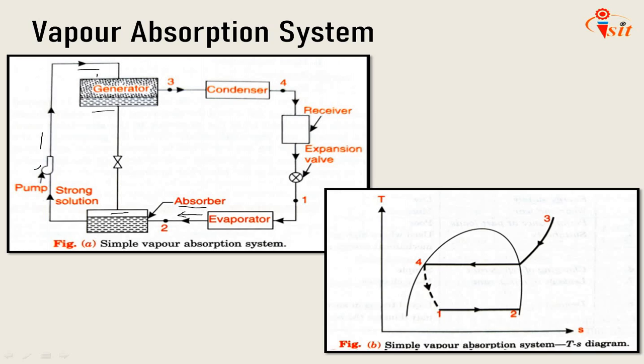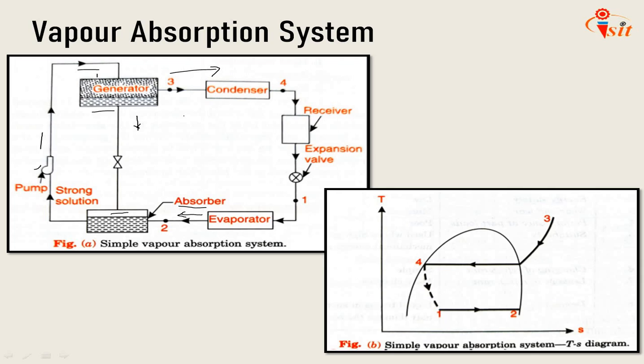Due to reduced solubility of ammonia in water at a high pressure and temperature, the vapor is removed from the solution. The vapor then passes to the condenser here, and the weakened ammonia in water solution is returned to the absorber. In this system, the work done on the compression is less than in the vapor compression cycle, but the heat input to the generator is required.